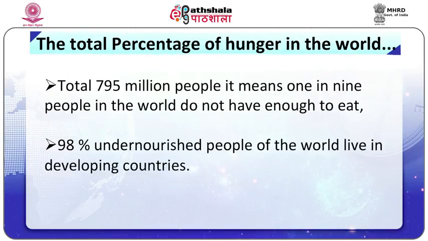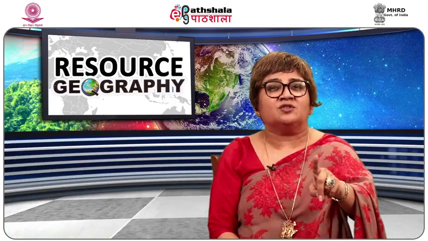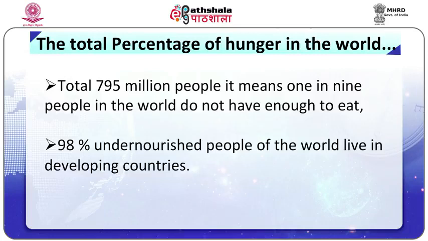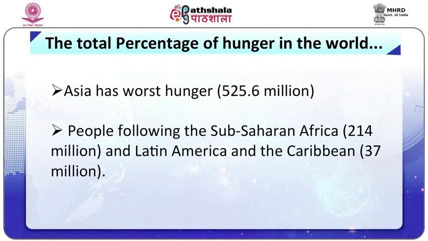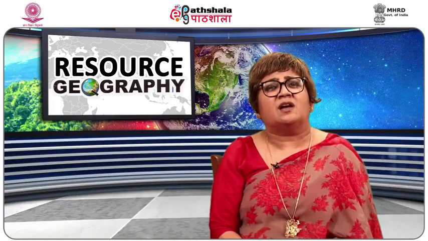Total 795 million people, it means 1 in 9 people in the world do not have enough to eat. Imagine if there are 20 of you who are watching this program just now, 1 in 9, 2 people would go hungry. Stop and pray that nobody goes hungry. 98% of undernourished people of the world live in developing countries. Asia has the worst hunger, 525.6 million people, followed by sub-Saharan Africa, 214 million, and Latin America and the Caribbean, 37 million. 60% of the hungry population in the world are women.